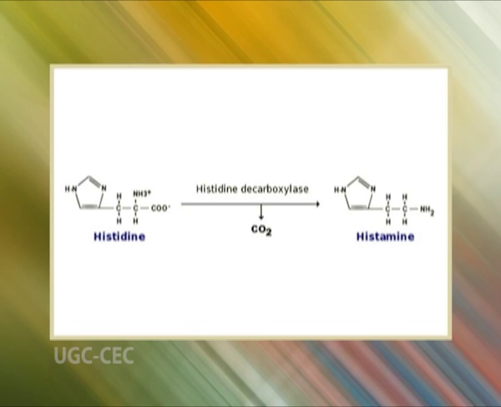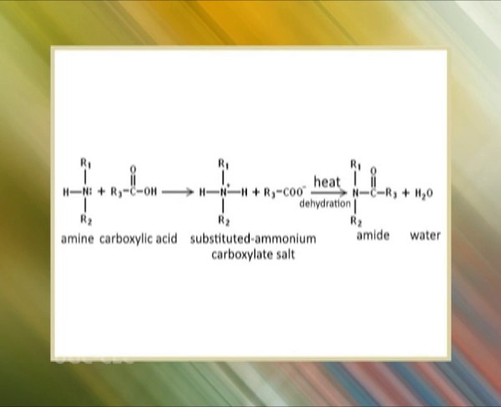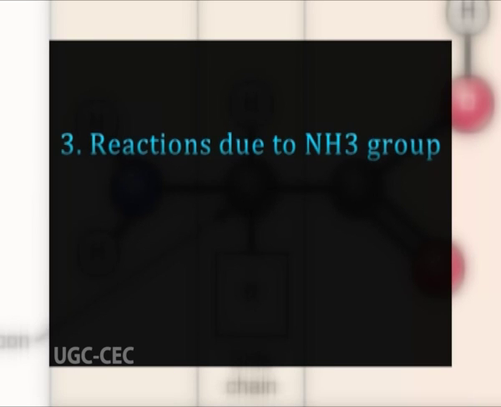These include histamine, tyramine and gamma-aminobutyric acid from the amino acids histidine, tyrosine and glutamic acid respectively. Amide formation. The amino acid amides may be prepared by treatment of amino acid esters with alcoholic anhydrous ammonia. We will now study reactions of amino acids due to amino group.